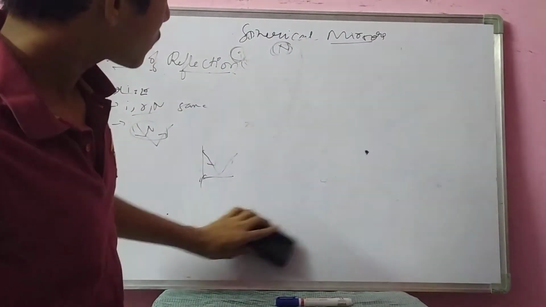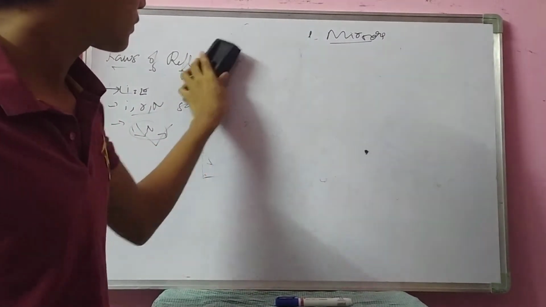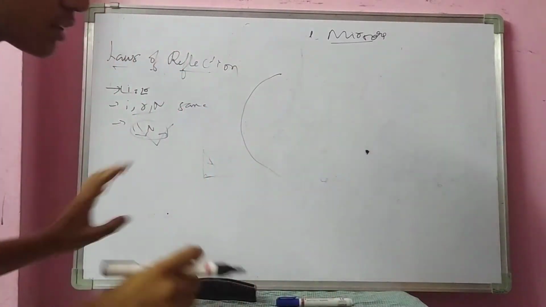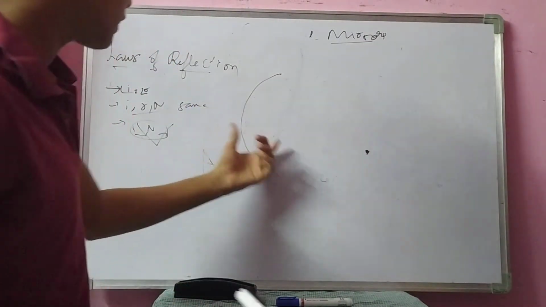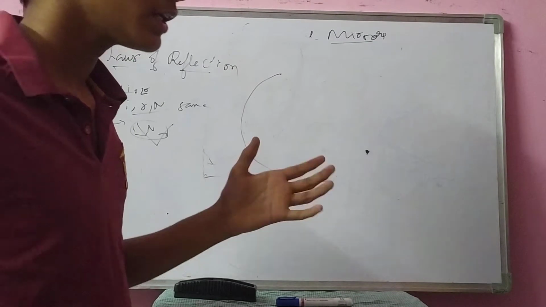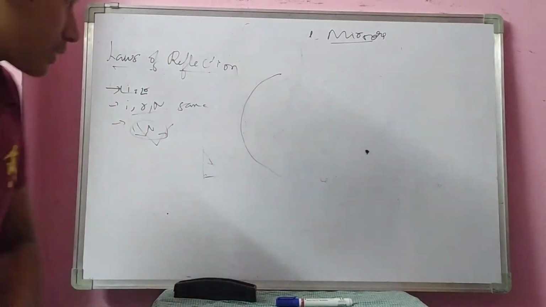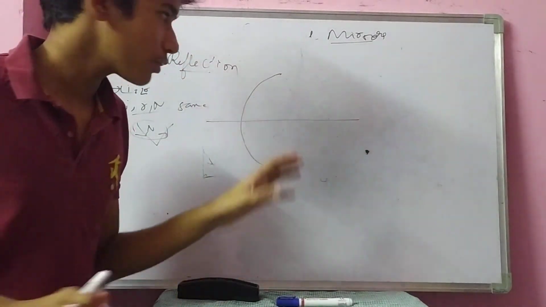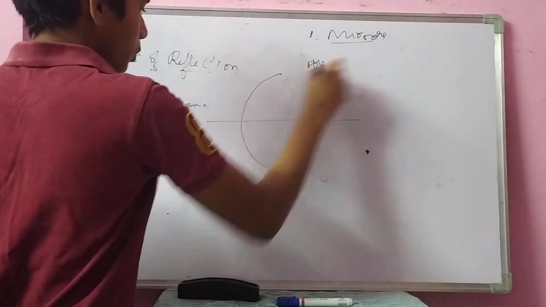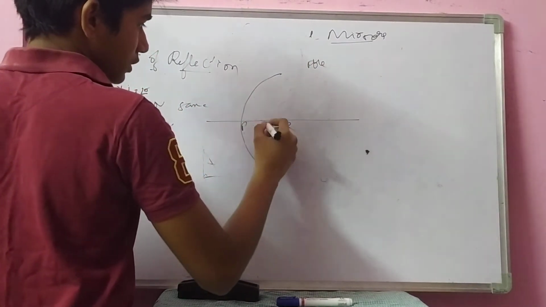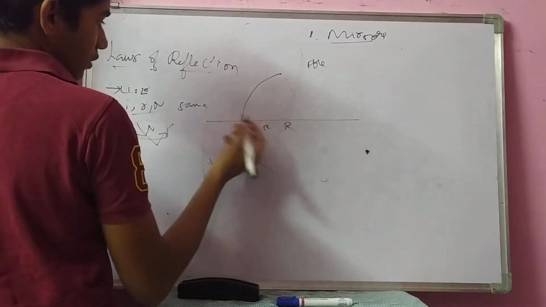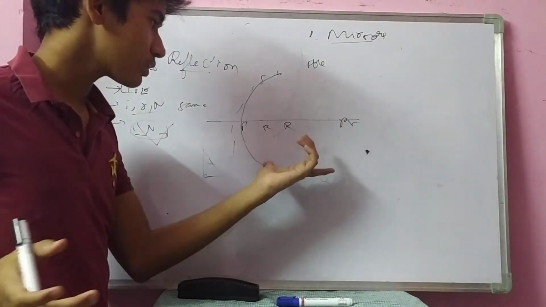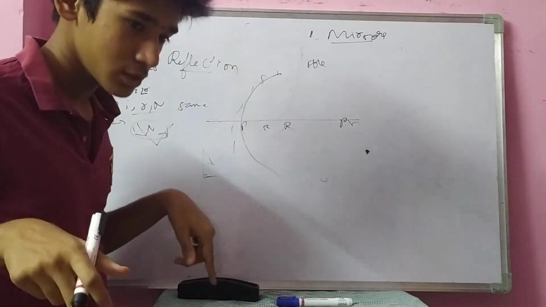But what is the case for convex and concave? We had discussed some points, that part I am skipping. This total term explanation is explained in the previous video, and also some questions are raised. For knowing the terms, you pause this video. If you don't know the terms, I had said this is pole, this is radius of curvature, this is focus, okay, this is silvering, this is principal axis. These all are terms. If you don't know these terms, please watch the previous video by pausing this video immediately.